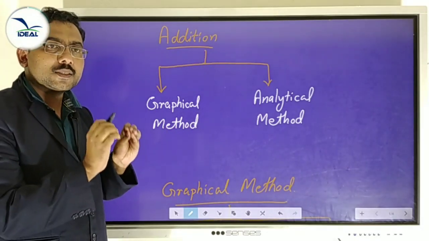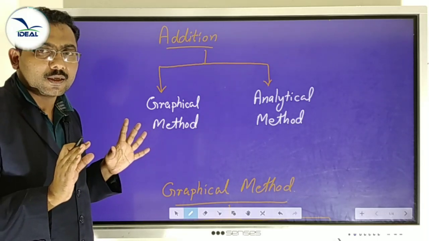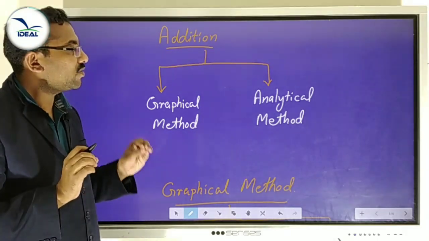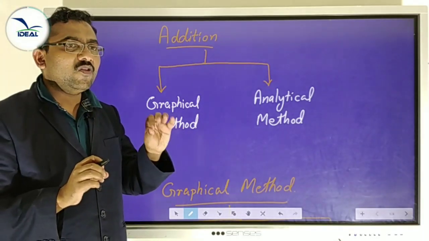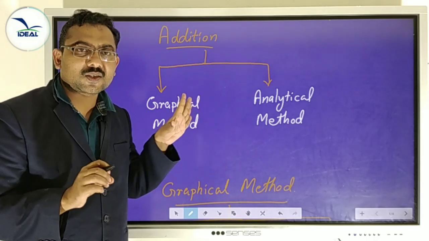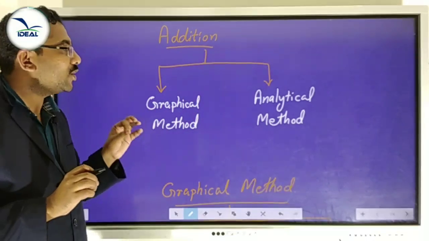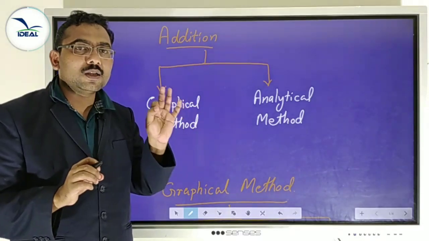In scalars or numerical values, we just add magnitude, no direction. But in vectors, we have both. If two vectors are given, we must add both magnitude and directions of these two vectors. So we must use a new method called vector algebra.